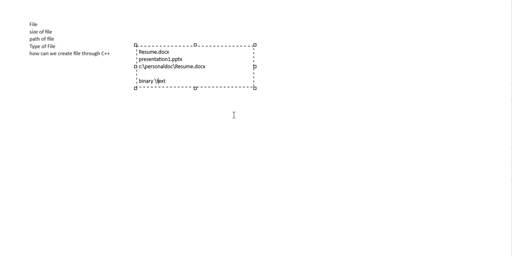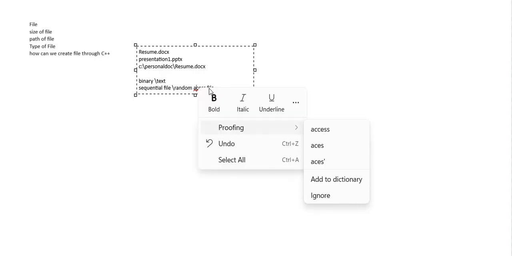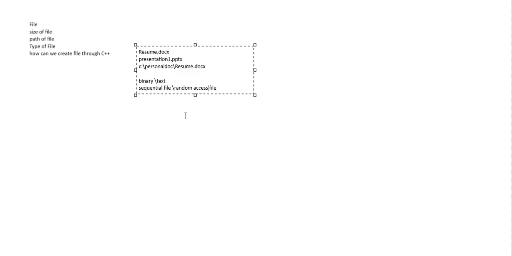Now, another type of file, on the basis of how you are accessing it, is called a sequential file and a random access file. Now, look here, the file is the same, just how we are accessing it differs, and on the basis of that the file type is different.